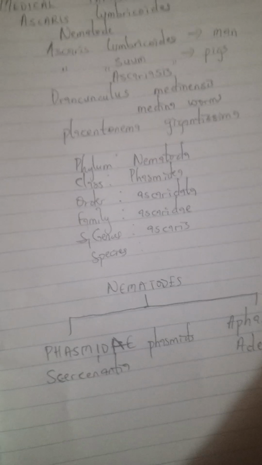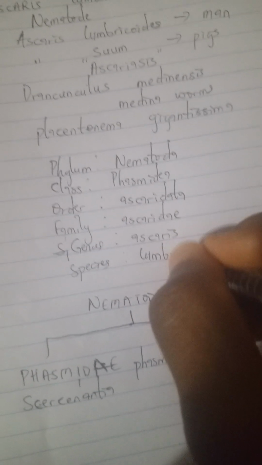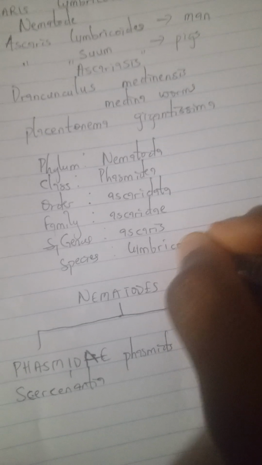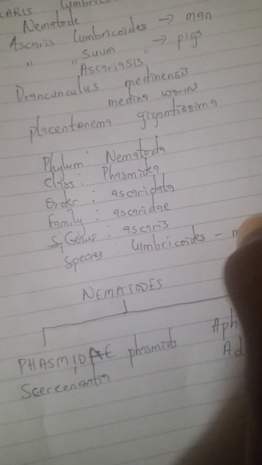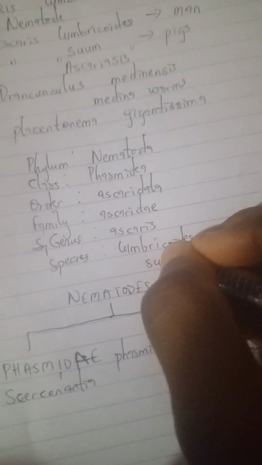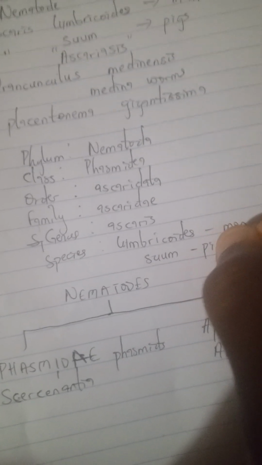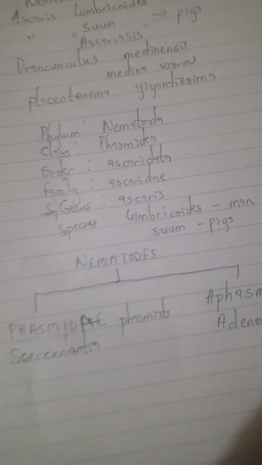Then remember we have two species of Ascaris. That's the lumbricoides, that affects man, and the suum that affects pigs. So this is the classification of nematode parasites.